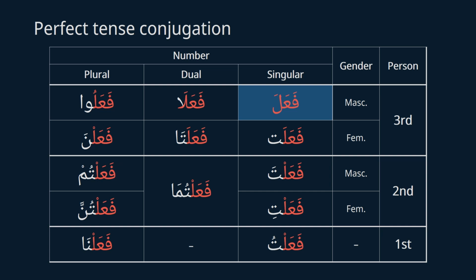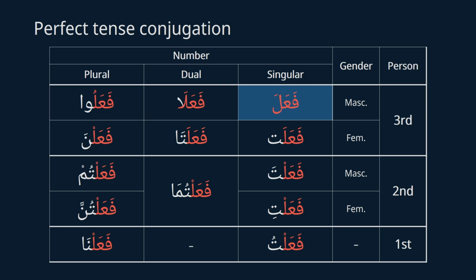This is the conjugation chart of the verb fa'ala, meaning to do, which is gonna be the model verb for us to learn the conjugation. So I put the three root letters, fa, ain, lam, in red color. So if you want to figure out the conjugation for other verbs, you can just swap out these red letters and insert other root letters.